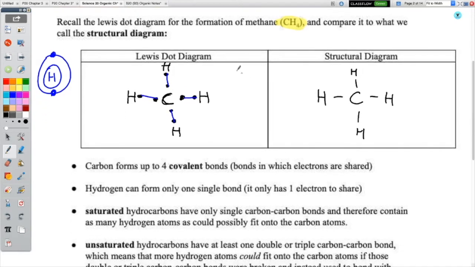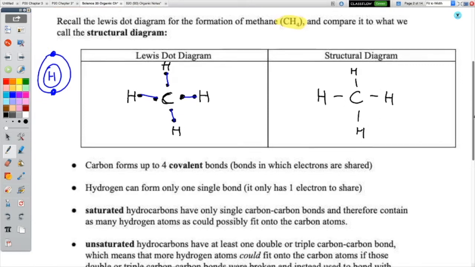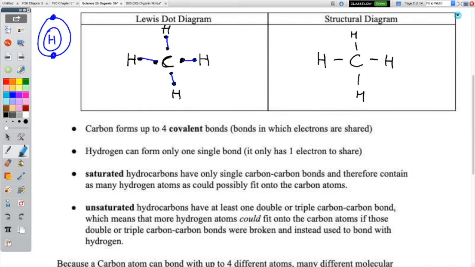We're going to be essentially drawing Lewis dot diagrams and then dropping the dots and just calling it a structural diagram, because we know that carbon always can form up to 4 covalent bonds, where electrons are shared. Don't forget that's what covalent means, basically molecular. Hydrogen can form only 1 single bond. It only has 1 electron to share anyway.